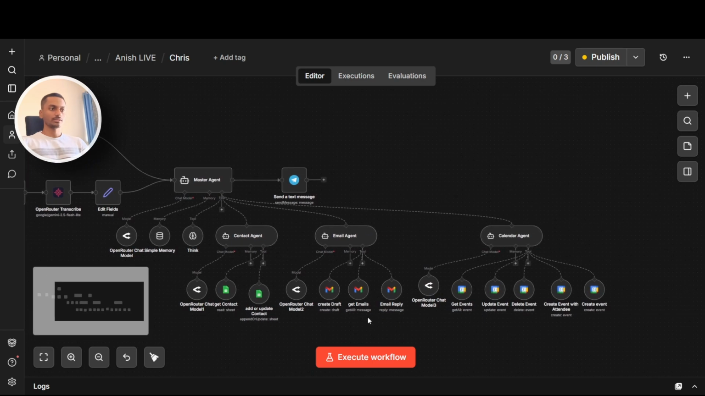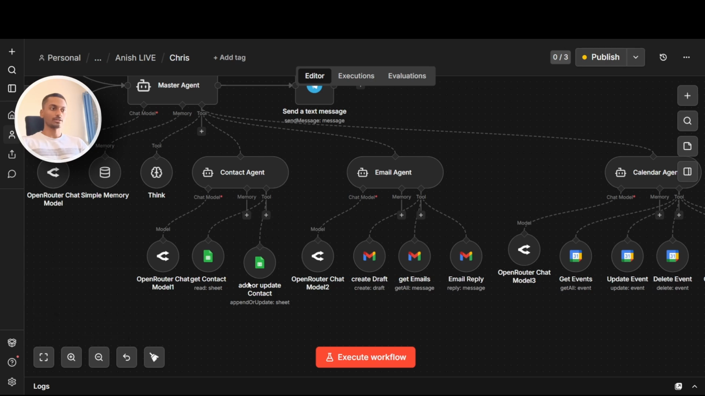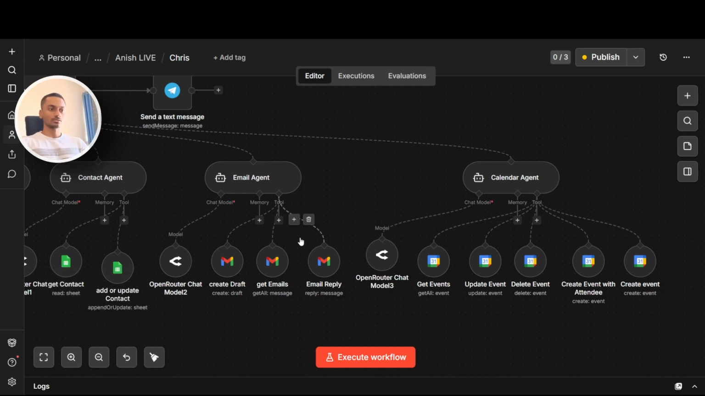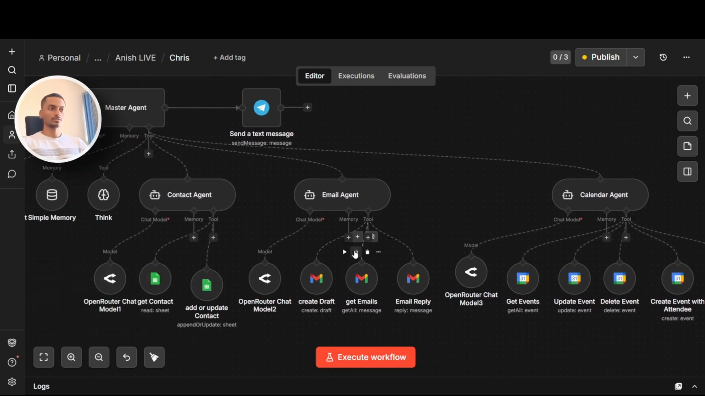I can also update the event since I have also added the tool to add or update events in the contact database. I can also reply to an email from my inbox. So suppose I don't want to type it by myself, I can just ask Chris to reply for that event. He has access to all my emails in the inbox.